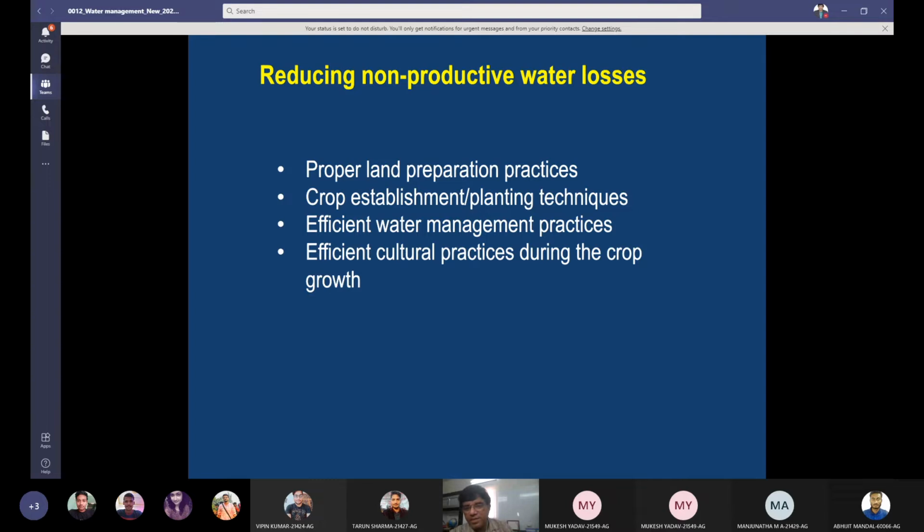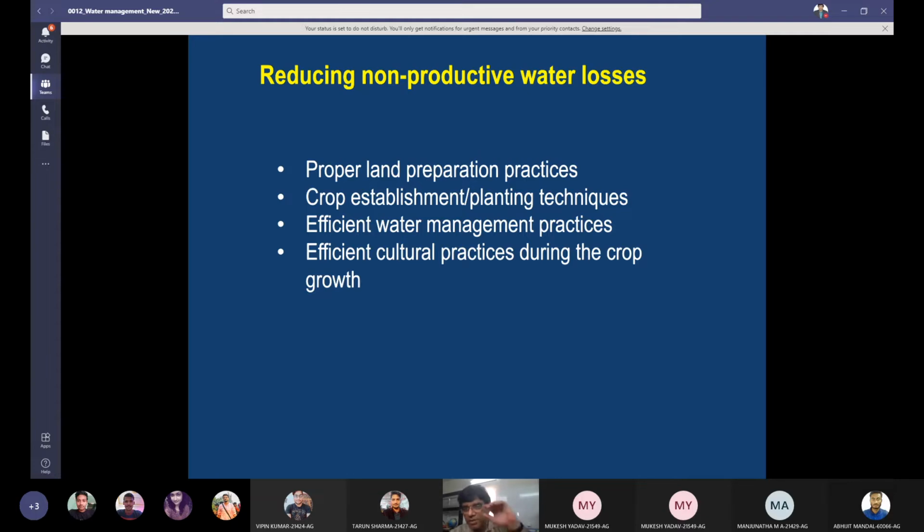Then efficient cultural practices during the crop growth, like weed management. Weed management can reduce your transpiration losses, and it also helps better growth and yield of the rice crop if we remove the weeds. So that way water productivity will improve.